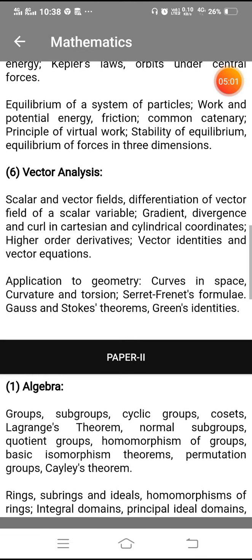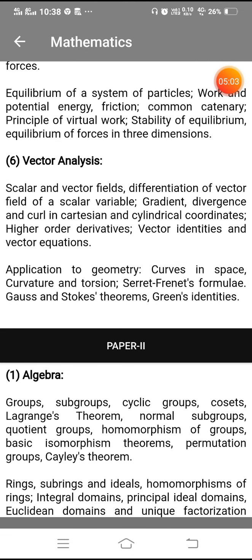And vector analysis contains scalar and vector fields, differentiation of vector field of a scalar variable, gradient, divergence, and curl in Cartesian and cylindrical coordinates, higher order derivatives, vector identities and vector equations, application to geometry, curves in space, curvature and torsion, Serret-Frenet formulae, Gauss and Stokes theorems, Green's identities.